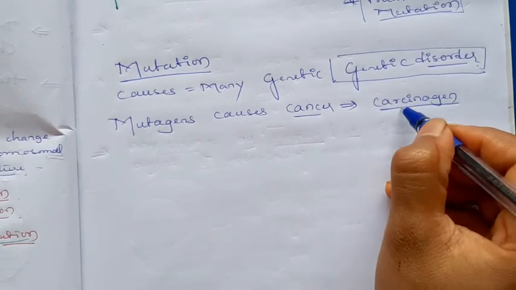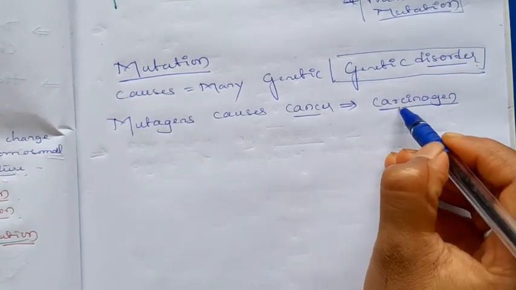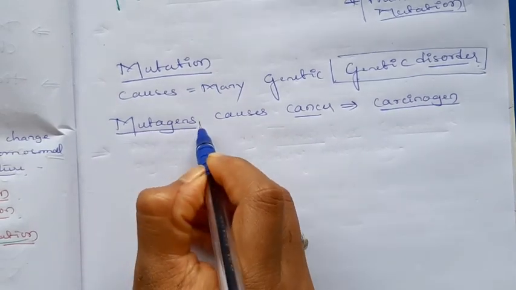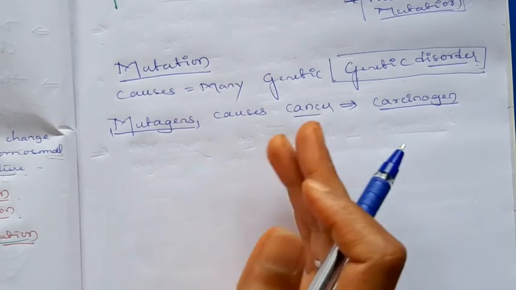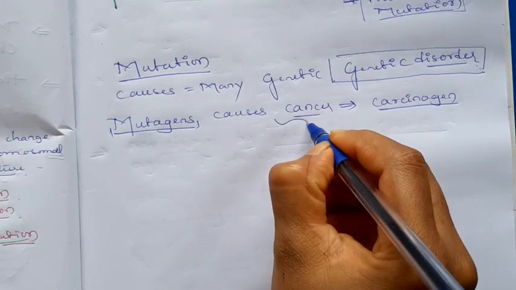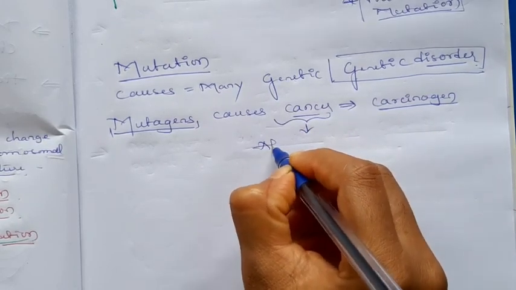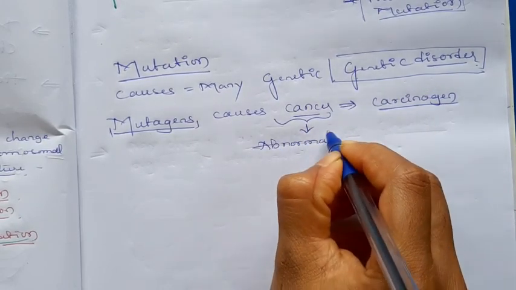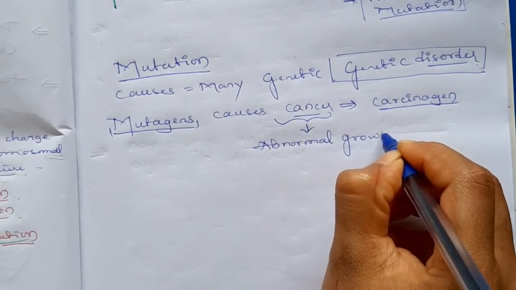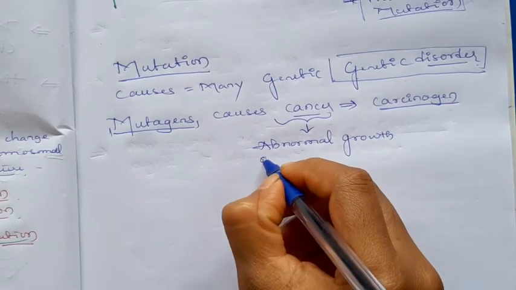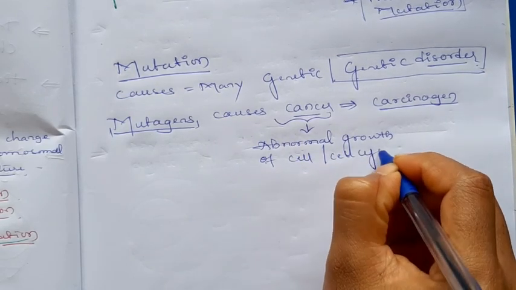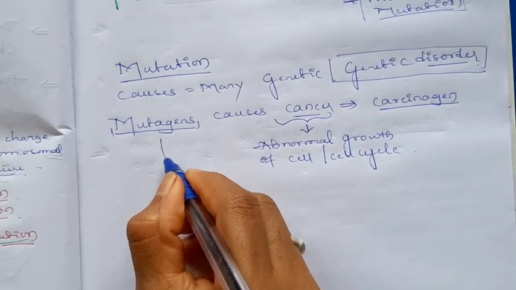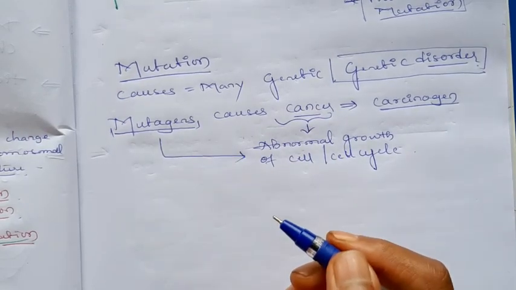Carcinogens are the agents which cause cancer. Those are nothing but the mutagens. Many of the cancers are caused by the mutagens. If there is any change in the DNA, the cell starts growing abnormally. You know that cancer is caused by abnormal growth of the cell, or abnormal cell cycle, and it is due to the mutation. Okay.